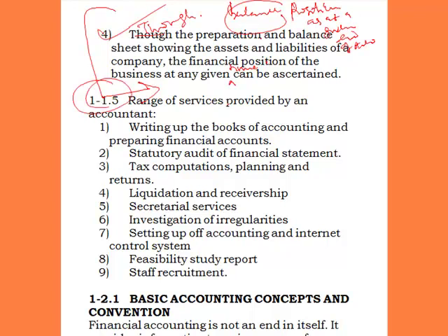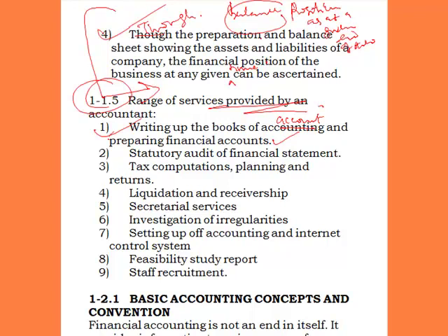Range of services provided by an accountant. So an accountant can provide the following range of services. The first one, they can write up the books of accounts and prepare financial accounts. They can also be employed in writing the books of accounts and preparing the financial statements.